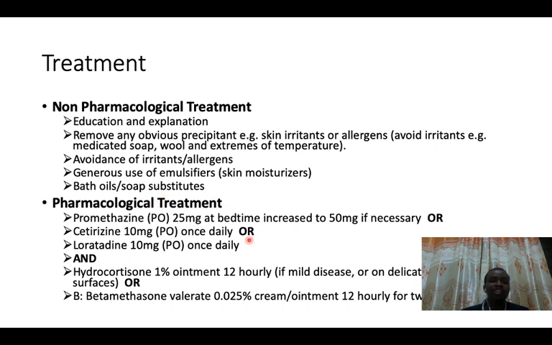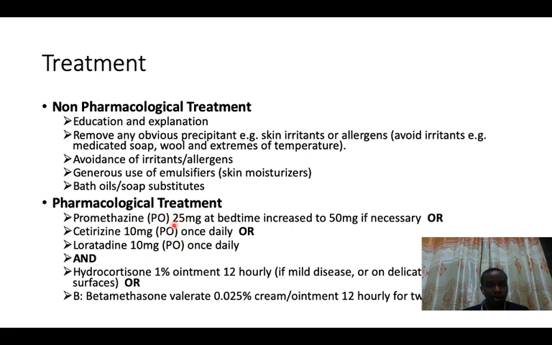So in pharmacological management, the mainstay of managing patients with atopic dermatitis. Remember, this is the treatment for atopic dermatitis and not for every dermatitis. So in atopic dermatitis, what we normally use is an antihistamine, for example, cetirizine is the commonest. You can give it per oral, or you can give some topical antihistamines. They are present in the market. But anyway, these first three options are called oral antihistamines.